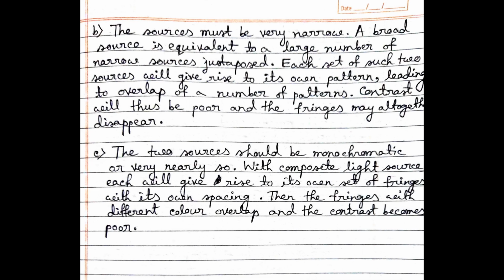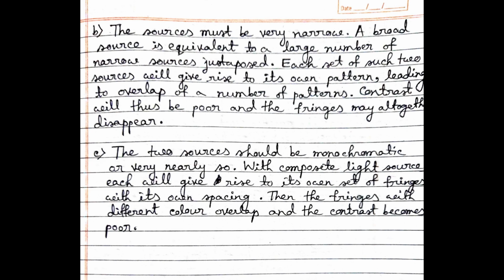Why? Because a broad source may be assumed to be composed of a large number of narrow sources, and so each pair of narrow sources will produce their own pattern, and there will be a large number of patterns, and the overlap of all these patterns will not give us a very good observable interference pattern. That's why we need a very narrow source, and the two sources should be monochromatic.